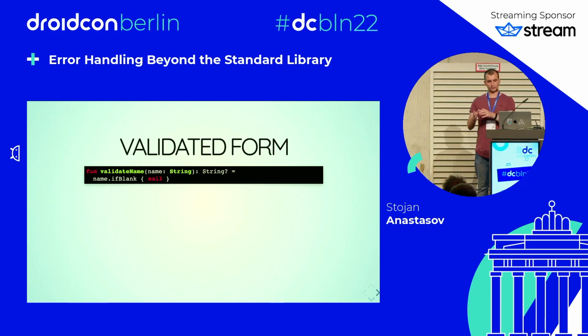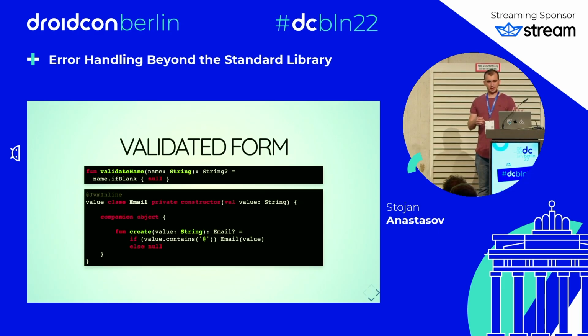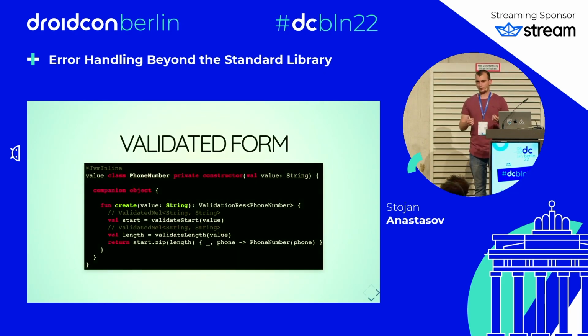So I'm going to use the nullable strategy to validate the name. For my email, I'm going to also use the nullable strategy and create the inline class and put the create function in the companion object. Phone number also gets a value class with a private constructor and a create factory function. It delegates the validation for the start and length to the validate start and validate length functions that we already saw, and then uses zip to create the phone number if both validations work.